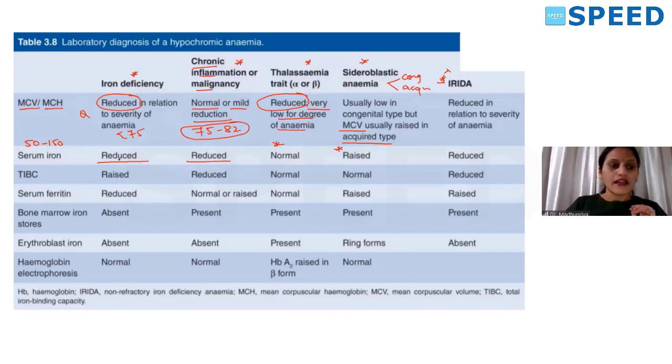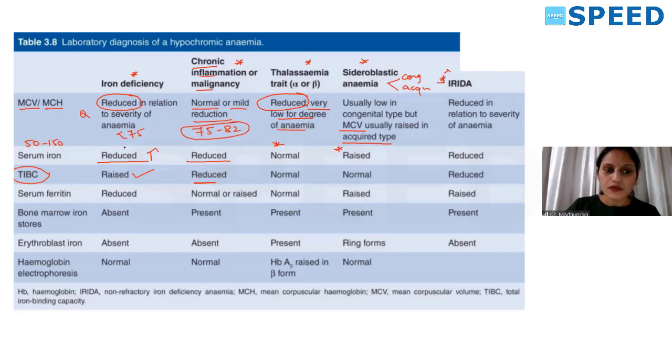And then next coming to total iron binding capacity, that is serum iron plus unbound iron. Total iron binding capacity of the body is raised because there is reduced iron, so there is more unbound transferrin. So the iron binding capacity is raised in case of iron deficiency anemia. But in case of anemia due to chronic disorders, it is reduced. You have to remember it like this.